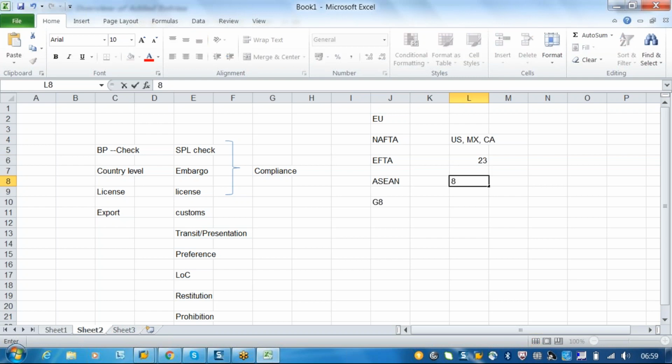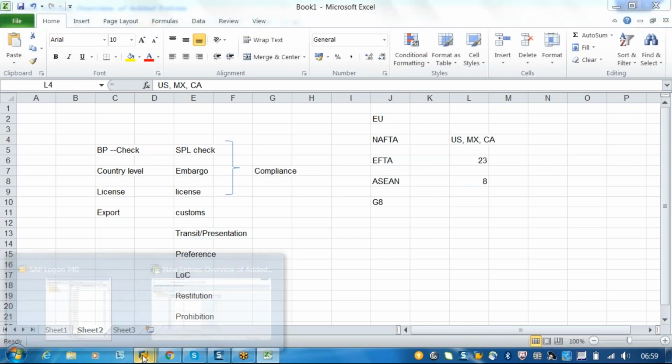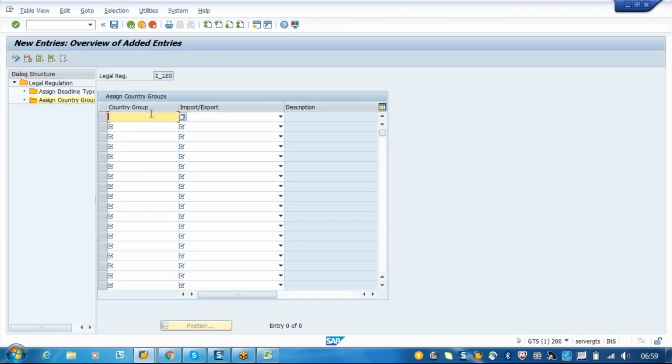In the G8 also we have 8 countries. So when you are doing a transaction between these countries, one legal regulation will be sufficient. But what are these? NAFTA is nothing but a group, right? It contains 3 countries. That is why we are creating the group here. We will create a NAFTA group, or an IFTA group, or an Asian group, or a G8 group. So that group will be assigned here.